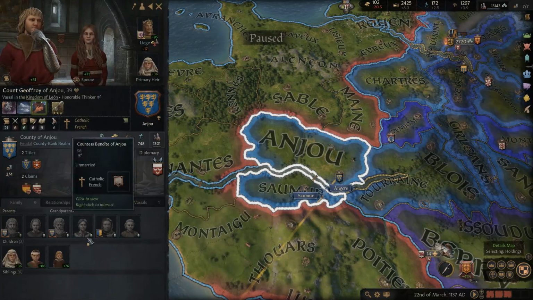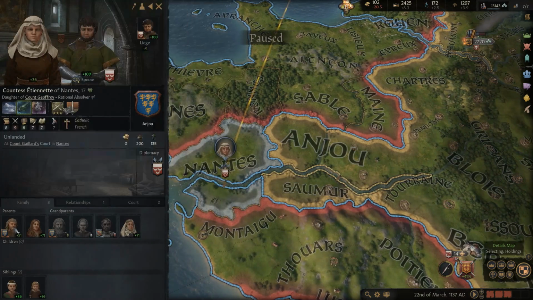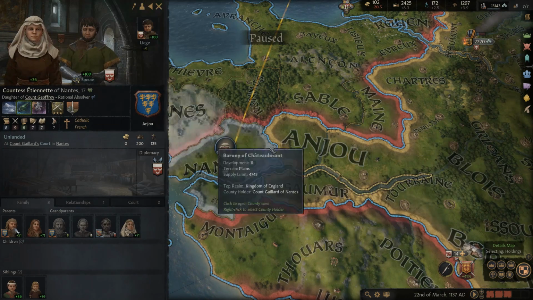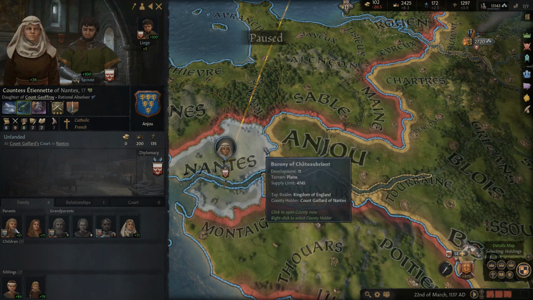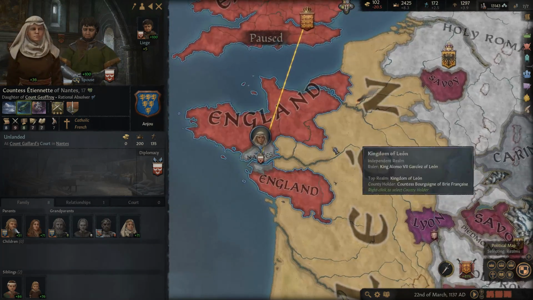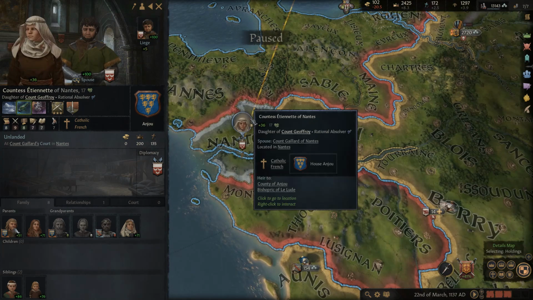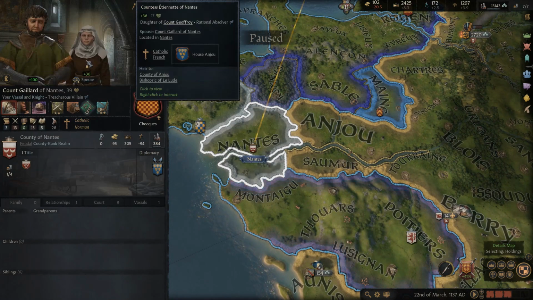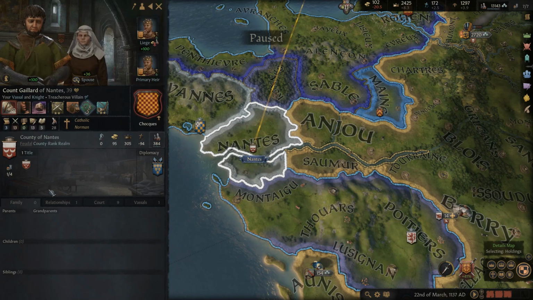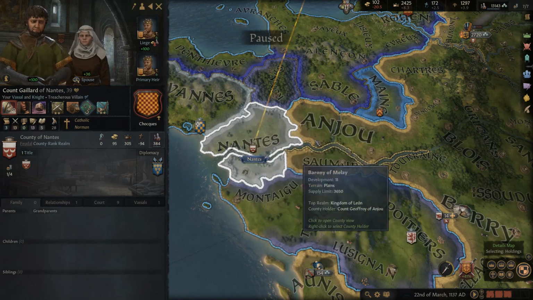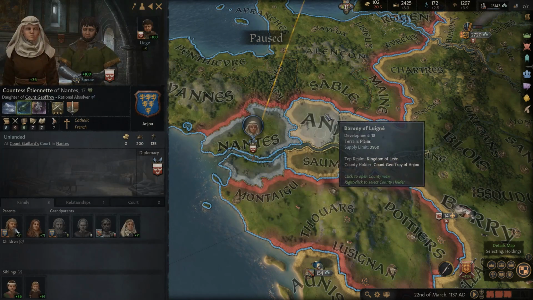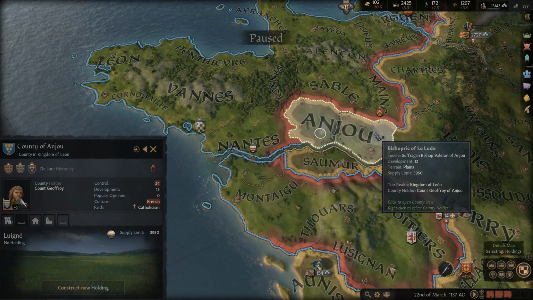But yeah, the idea here is that if she dies, her child succeeds, then they'll hold the county Anjou, and then when he dies, they would also get that county here, and then that would go into, well, not France, but into Leon. So that'd be bad. What we want to have happen is for him to die first, which is far more likely because he's 39 years old, she's 17. Him to die first, his son or daughter succeeds to this title, and then when she dies, he or she also succeeds to this title, and therefore we got them both.